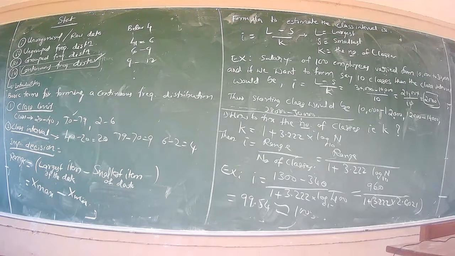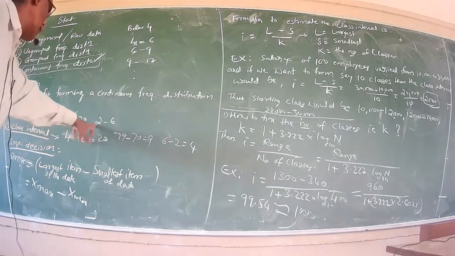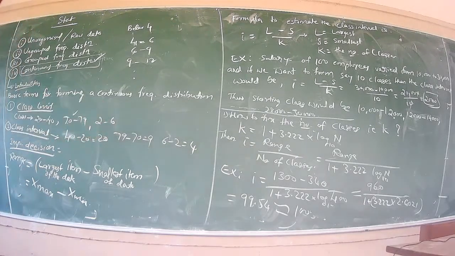In the first class, 20 and 40: 20 is the lower limit and 40 is the higher limit. These are the two boundaries, lower limit and higher limit. Similarly, the next class is 70 to 79. Here also 70 is the lower limit and 79 is the upper limit. Here also 2 is the lower limit, 6 is the upper limit.